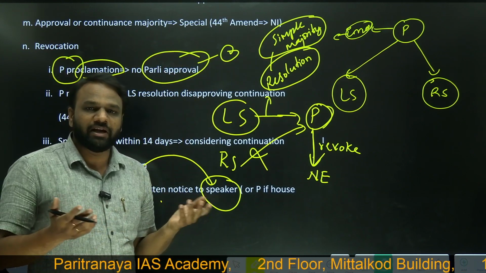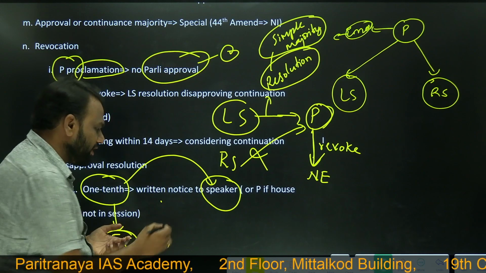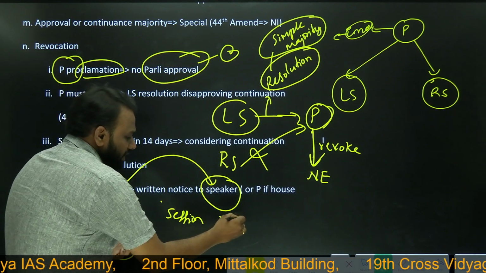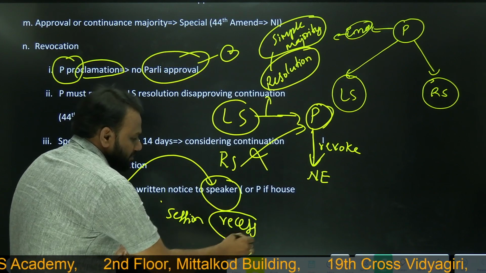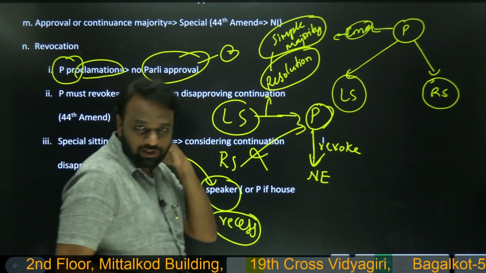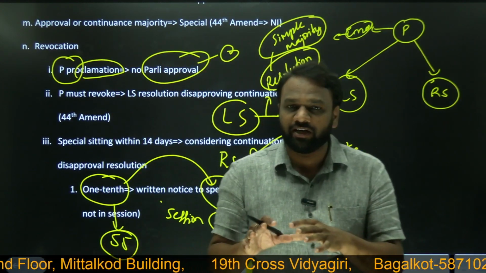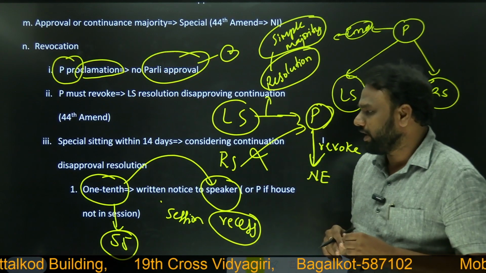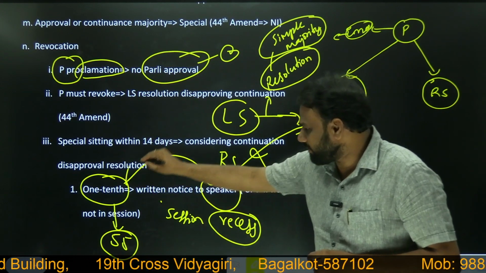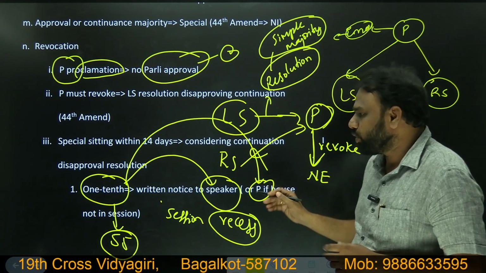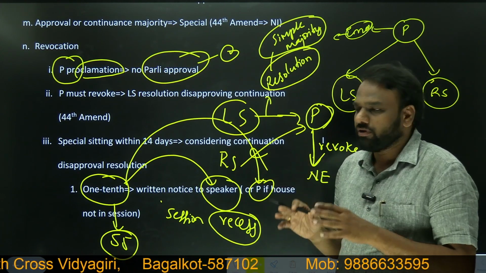But if the Lok Sabha is not in session, we have already seen about session as well as recess period. Let us assume it is a recess period, that is, Lok Sabha is not in session. In such a scenario, if Lok Sabha wants to force the president to revoke the national emergency, then also it can do it. How? 1/10 of the members of Lok Sabha should write a letter to the president and ask the president to call for a sitting.